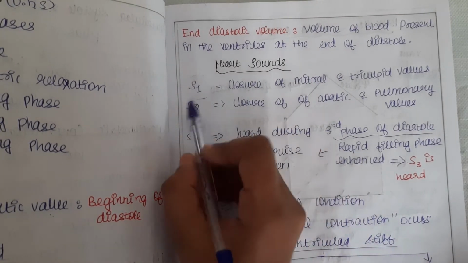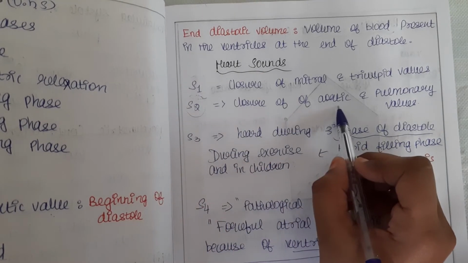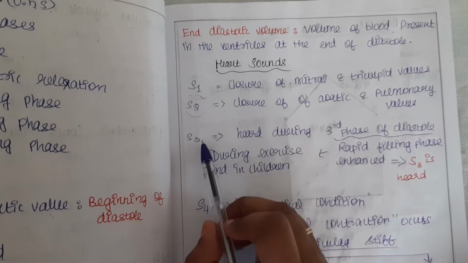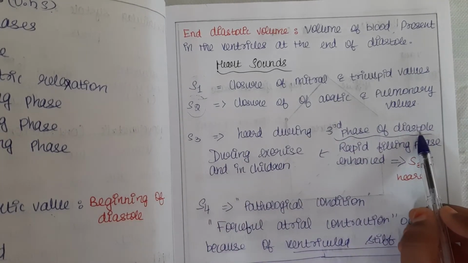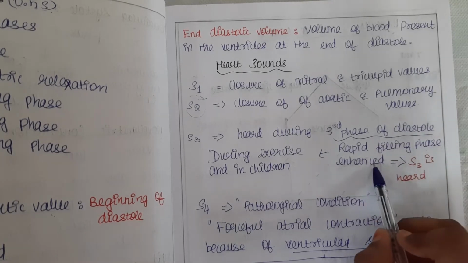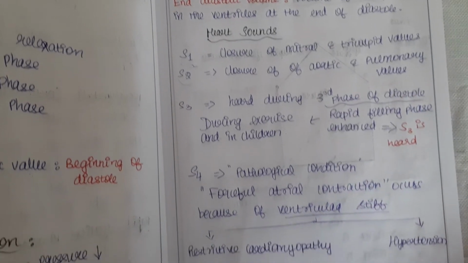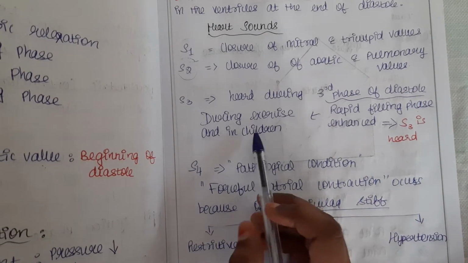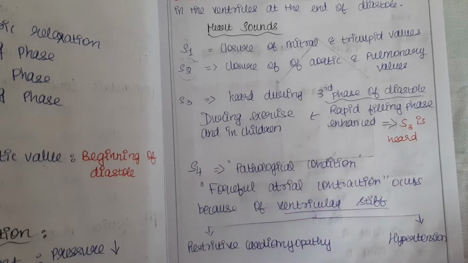S1 sound is produced. S2 sound occurs during the closure of aortic or pulmonary valves. S3 sound is produced in the third phase of diastole, that is the rapid filling phase. When the rapid filling phase is enhanced, S3 sound is heard. As I said, it occurs during exercise and in children.